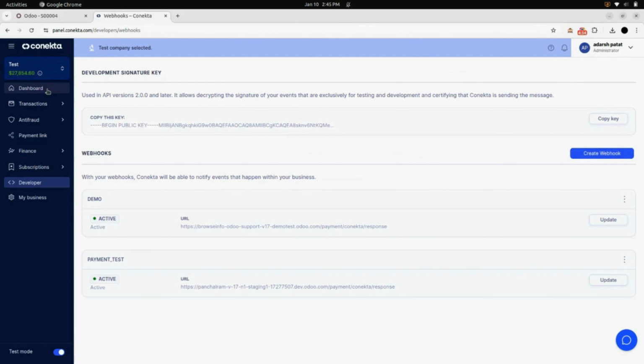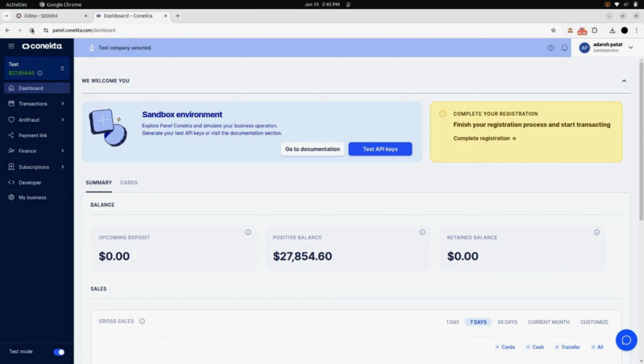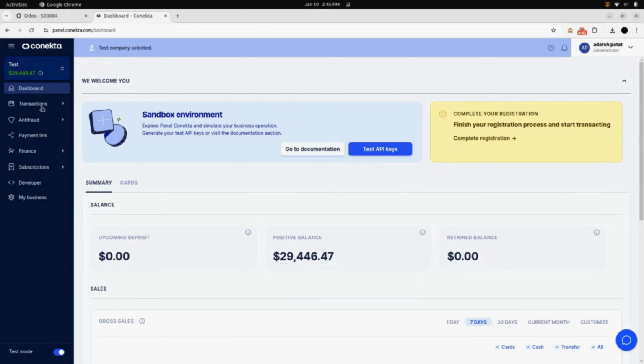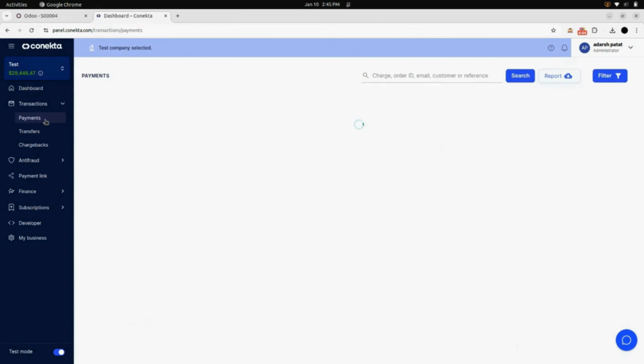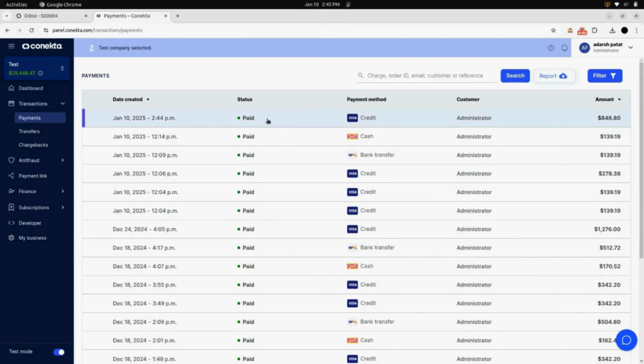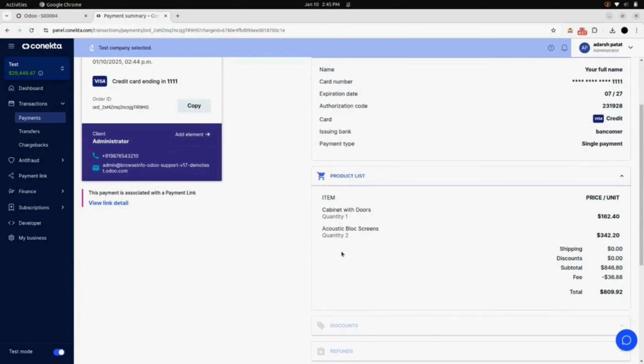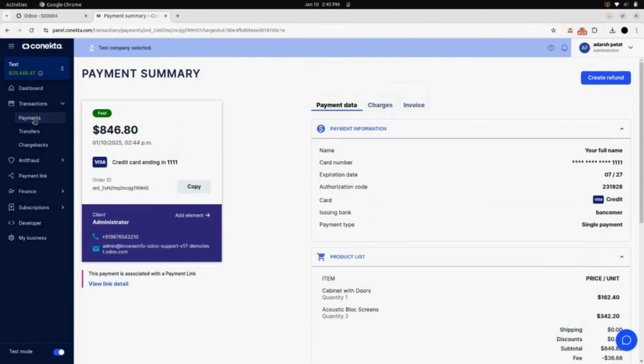Now we will go into the Conekta. Under transactions, we will find a payment menu. Here you can see the earlier order is updated here with the amount and every detail. Here you can see the product and the amount.